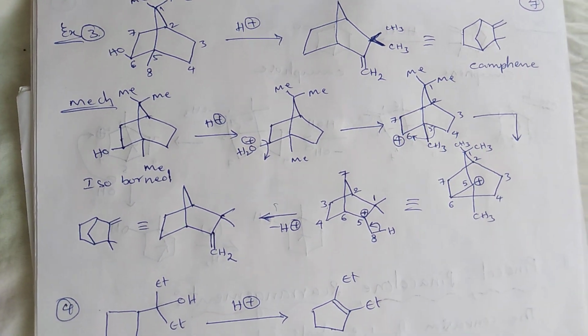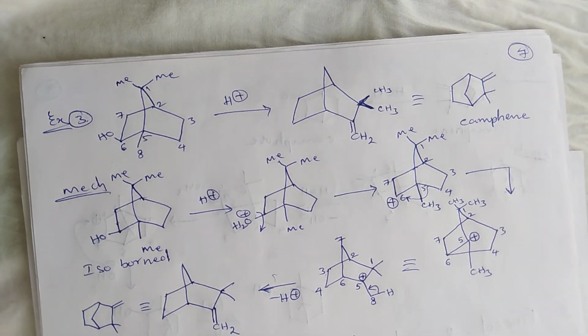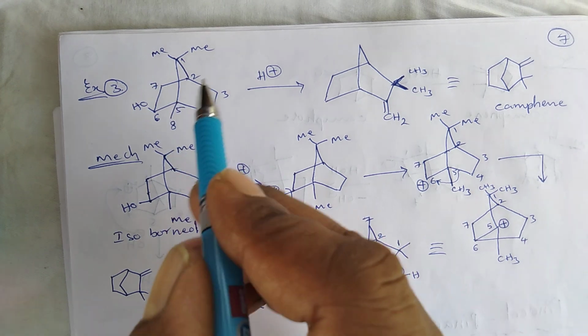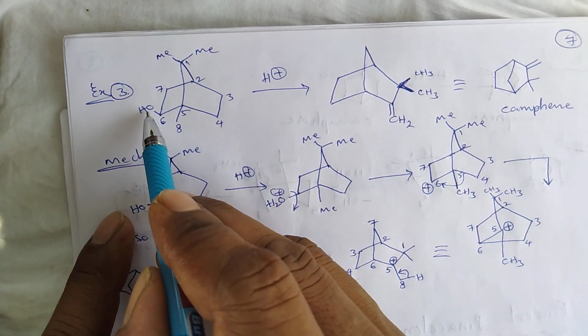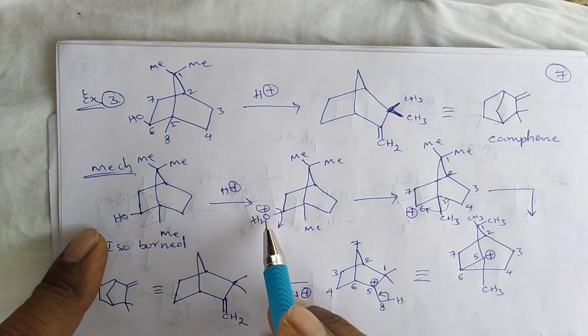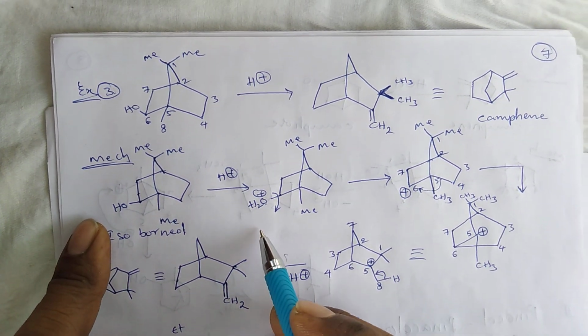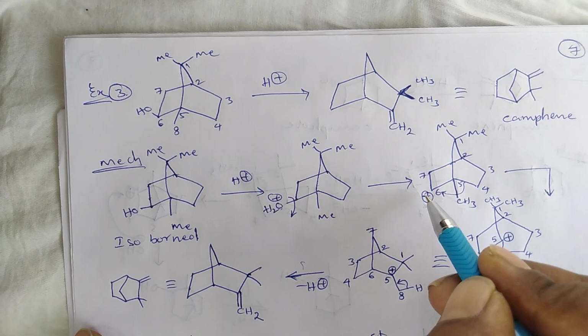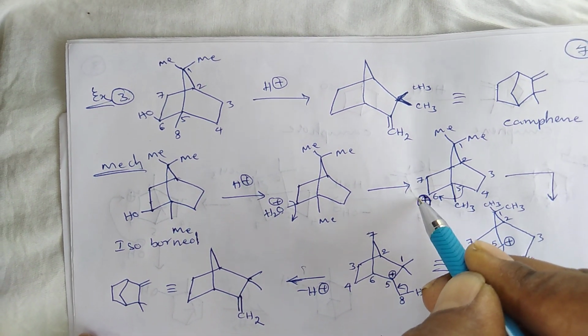Okay. Next, in the next example, here this OH group abstracts the H plus ion and gets protonated. By the loss of a water molecule, the resulting product is a carbonium ion.